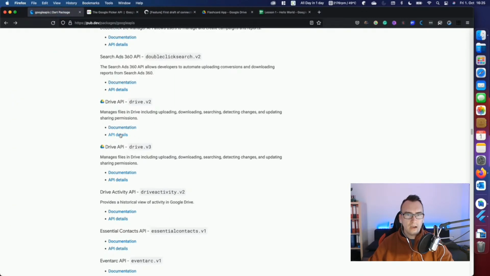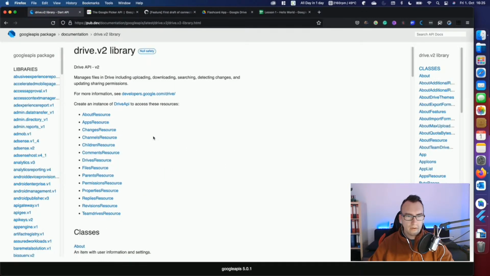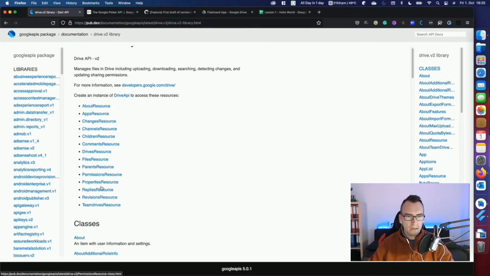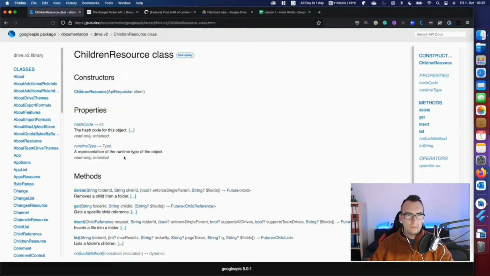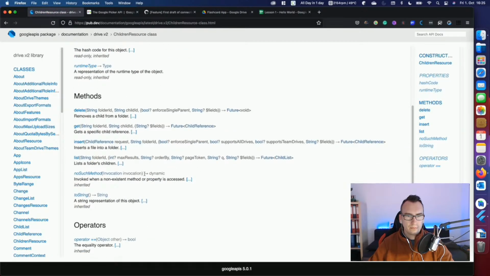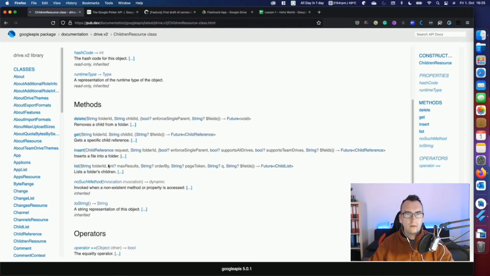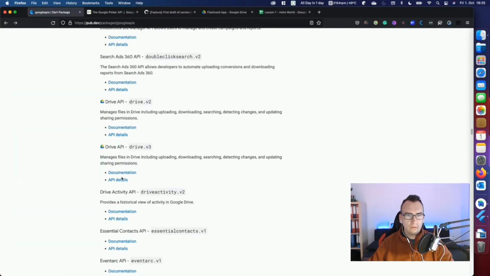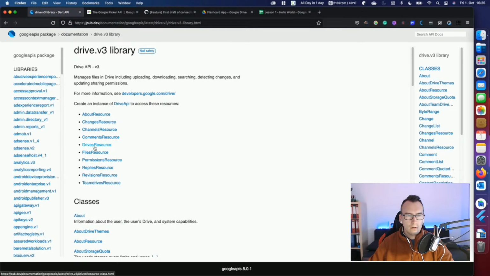How does the Drive 2.0 version look like? Is there anything different? Files, drive, replies, channel, children resource. Lists of folders, children. Do we have that also in the v3? No, sadly not.